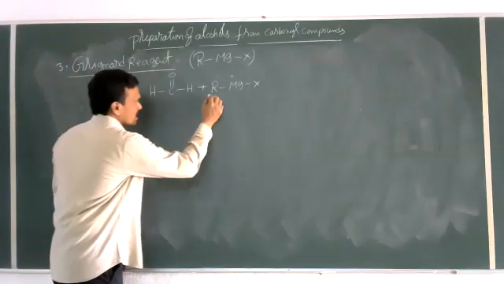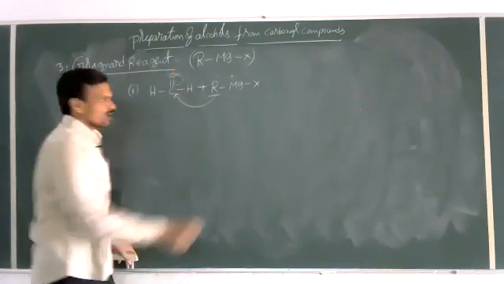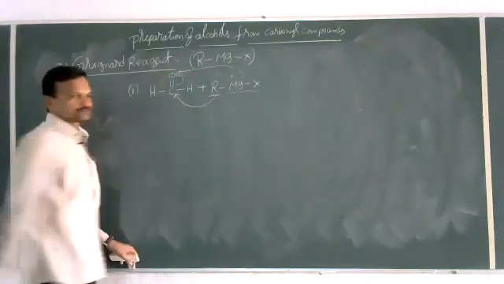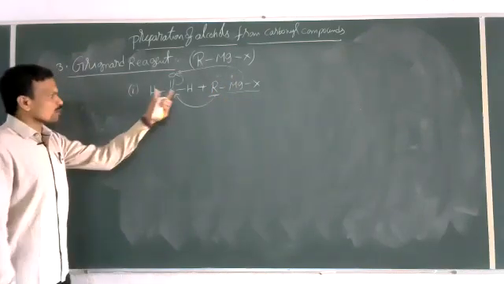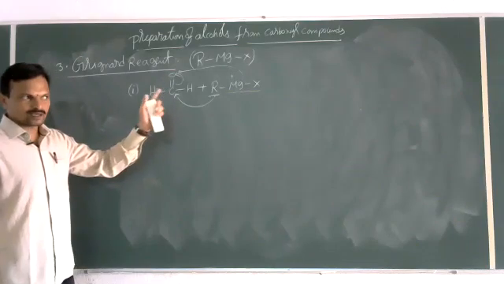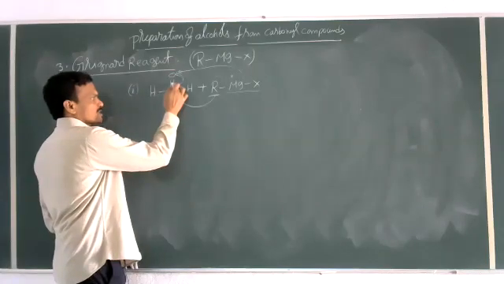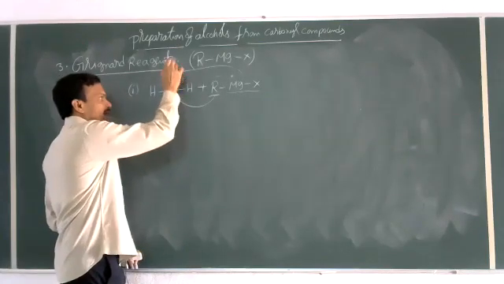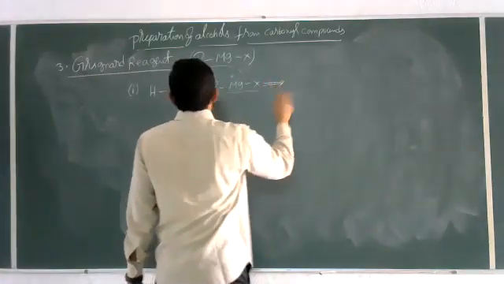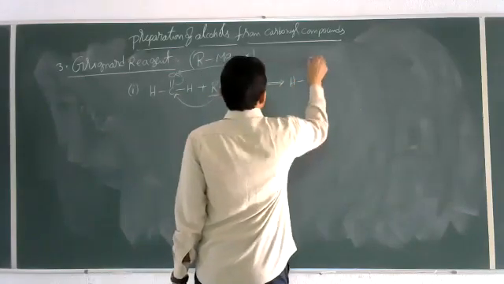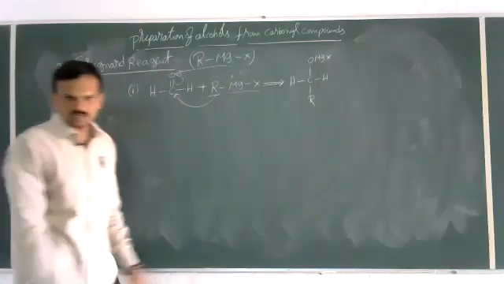That means first R minus attacks this carbonyl carbon, then this electron pair is gained by oxygen, and this MgX part will be attached to oxygen. Carbonyl compounds mainly undergo nucleophilic addition reaction. So first the nucleophile R minus attacks the carbonyl carbon, the pi electrons are gained by oxygen and it becomes O minus. At the O minus, MgX will be attached. That means we get an addition compound first. This gives R CH2 OMgX. Addition compound is formed.